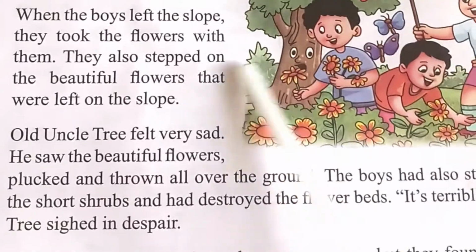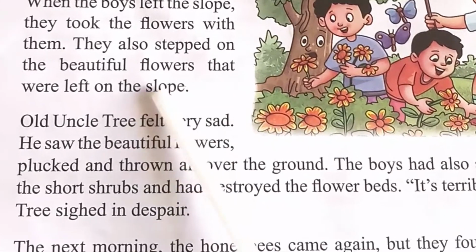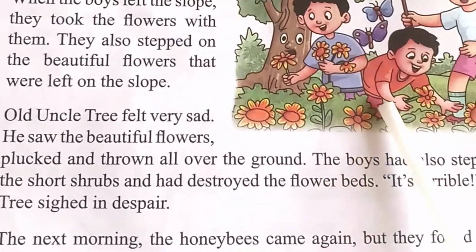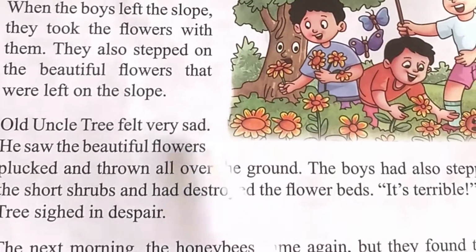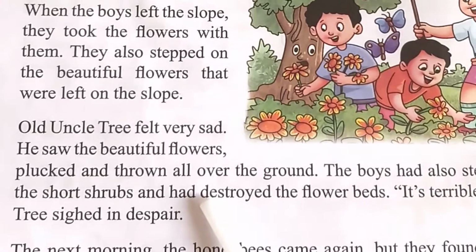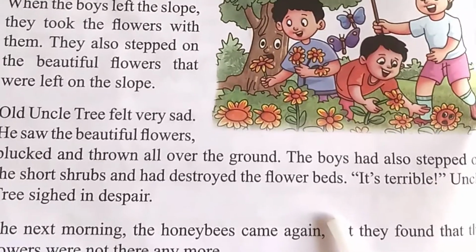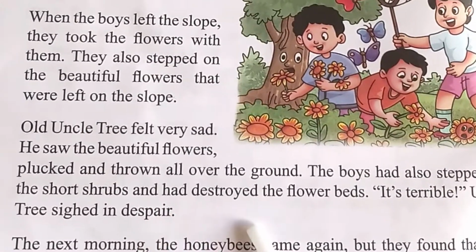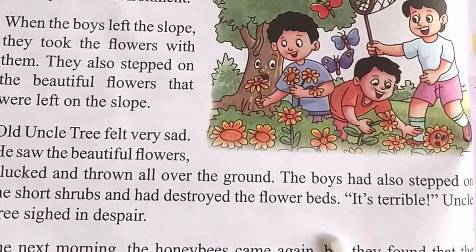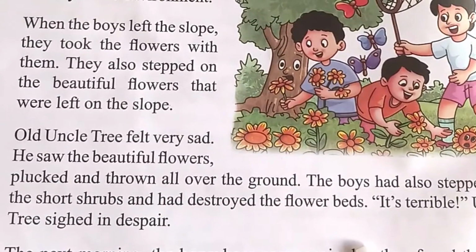When the boys left the slope, they took the flowers with them. They also stepped on the beautiful flowers that were on the slope. That means they were stamping on the flowers that were on the ground. Uncle Tree felt very sad. He saw the beautiful flowers plucked and thrown all over the ground. The boys had also stepped on the short shrubs and had destroyed the flower beds. "It is terrible," Uncle Tree sighed in despair.